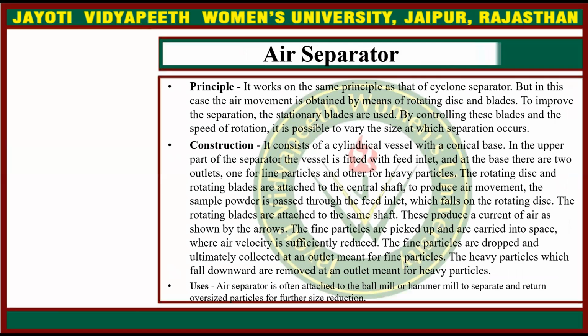The principle of the air separator is that it works on the same principle as the cyclone separator, but in this case the air movement is obtained by means of a rotating disc and blades. To improve the separation, stationary blades are used. By controlling these blades and the speed of rotation, it is possible to vary the size at which separation occurs.